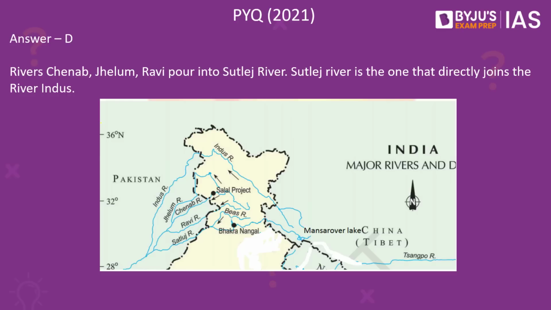If you see this photograph, you will be able to understand all these rivers, that is Jhelum, Chenab, Ravi. If you can actually see, these are all joining Satluj river, and then Satluj is the one that is continuing to join Indus. That is why the correct answer here is Satluj.